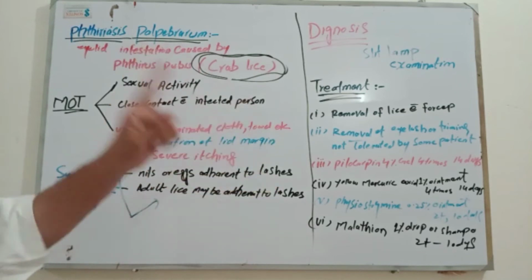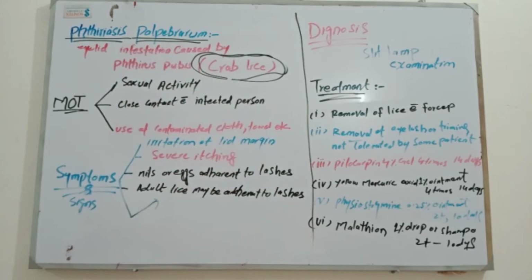Third one is pilocarpine. This is a 4% gel. We apply this gel on the eyelashes 4 times a day for 2 weeks, for 14 days. Fourth one is yellow mercuric oxide. This is a 1% eye ointment.